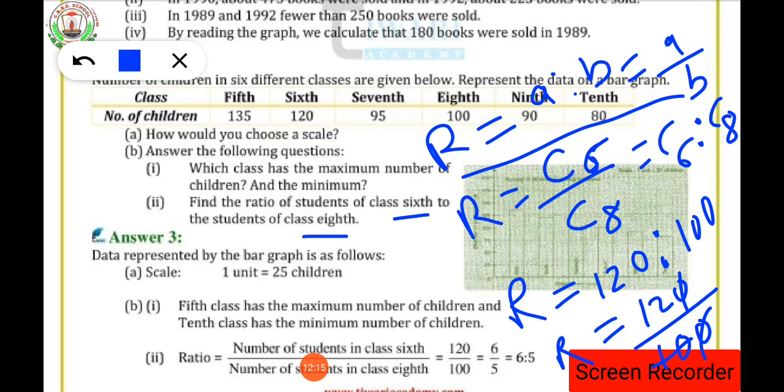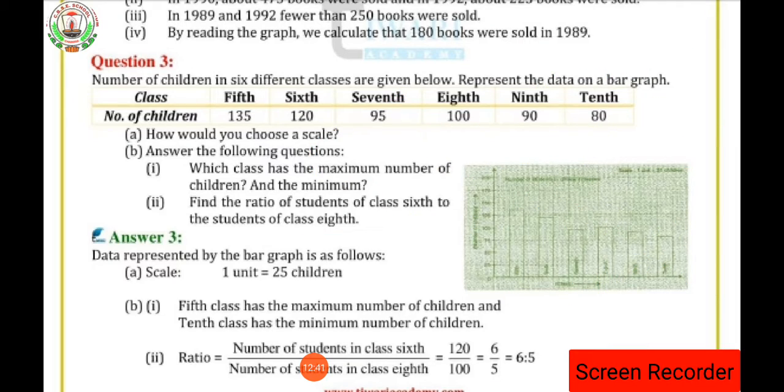The 10 and 12 will get cancelled by the table of which table? By the table of 2, isn't it? 2 5s are 10, so 10 will get cancelled 5 times in the table of 2, and 2 6s are 12, so 12 will get cancelled in the table of 2 how many times? 6 times. So what is the number left out? That is 6 is to 5. So what is the ratio we are having? That is 6 is to 5 is the ratio. So clear, everyone? The ratio of the number of students in class 6th to the number of students in class 8th will be 6 is to 5.